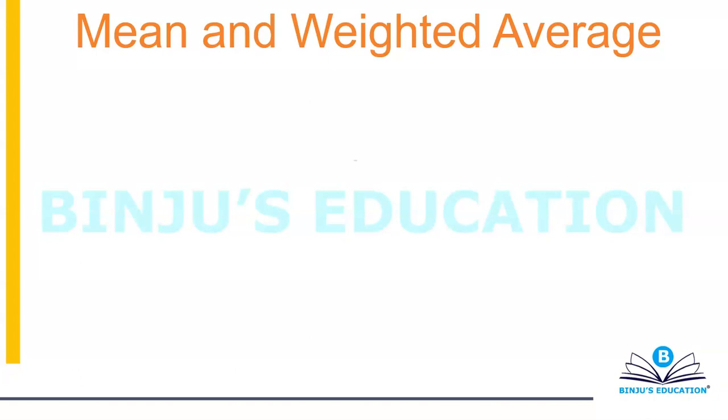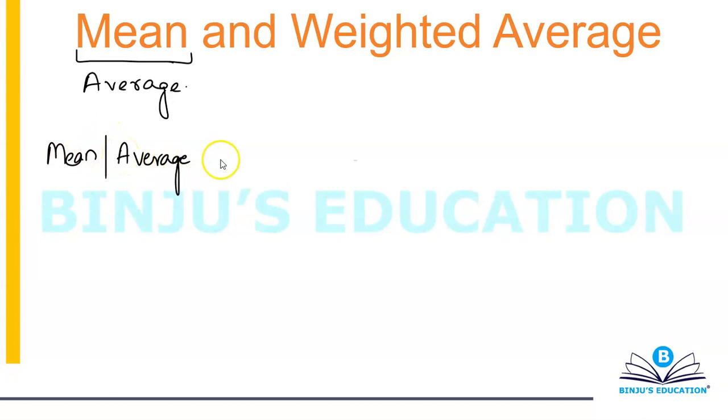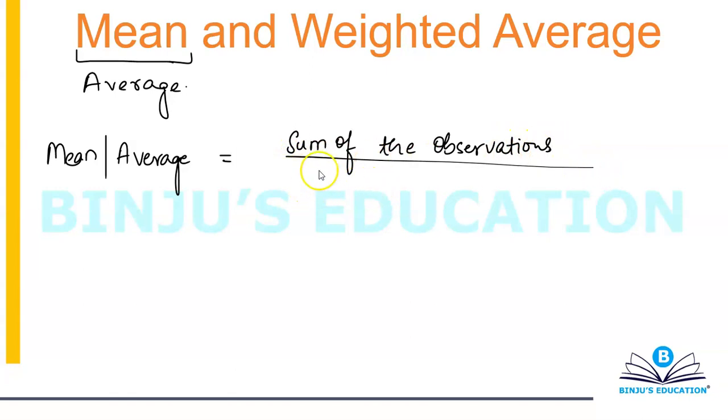So mean is also known as average, and the simplest way to define mean or average is, mean or average will be equal to the sum of the observations divided by the total number of observations.